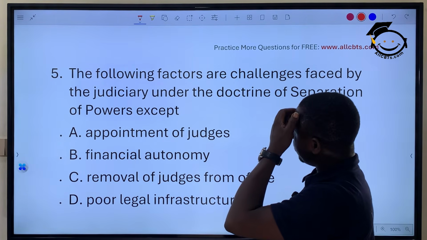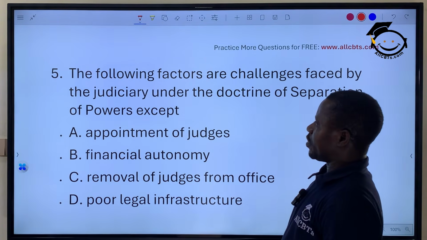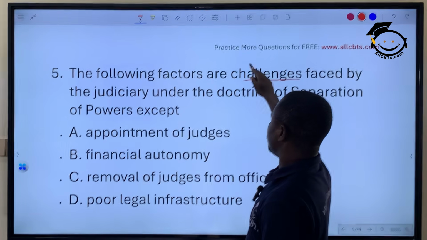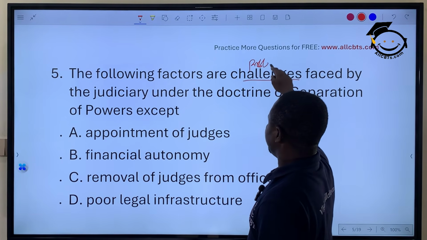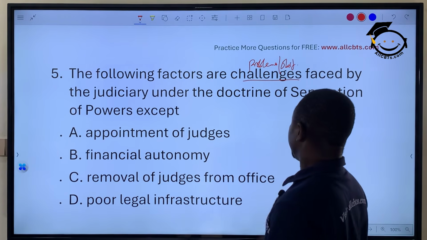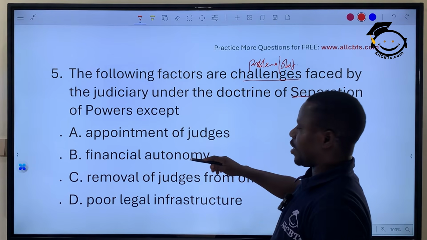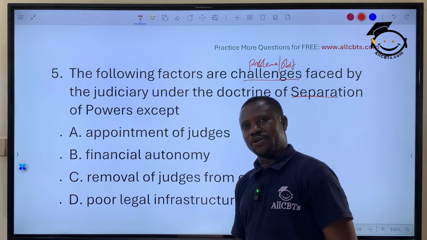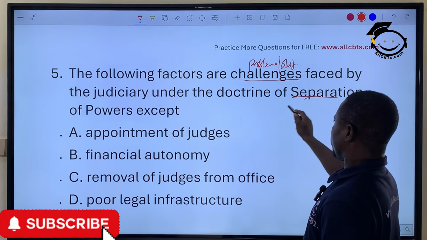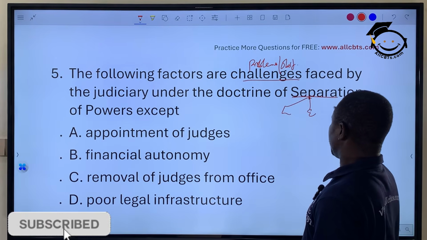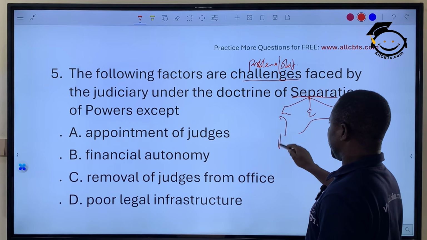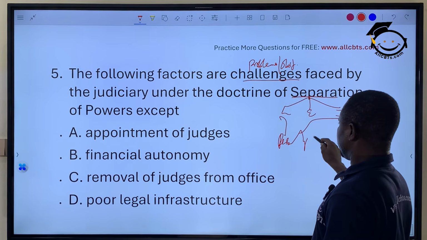The following factors are challenges faced by the judiciary under the doctrine of separation of powers. Challenges here stand for problems, obstacles. Remember, separation of power is a doctrine that was proposed by Baron de Montesquieu, saying that each organ of government, legislature, executive, and of course judiciary, should be separated in terms of personnel and of course function.